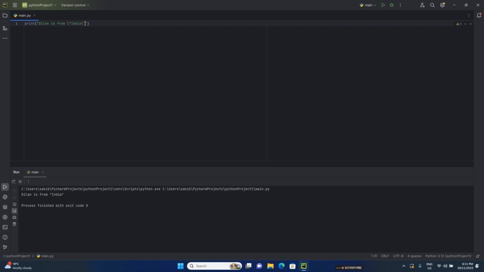We can do this in another way. How? For example, if we want to put India between double quotation marks, then we need to write the whole program between single quotation marks. Then run it, is from India.